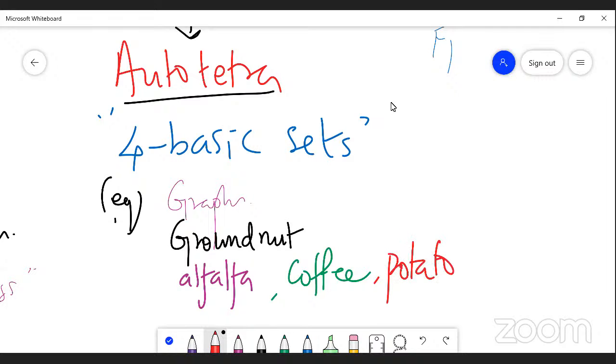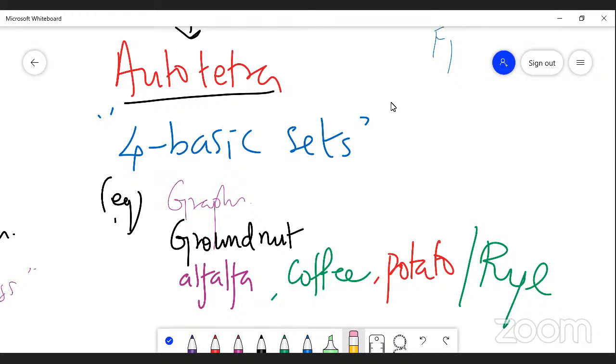So these are the examples of autotetraploidy. I repeat again: which of the following plants is an example of autotetraploidy? They are grapes, groundnut, alfalfa, coffee, potato. One more I'd like to mention, that is the rye plant. So these are the examples of autotetraploids, right?